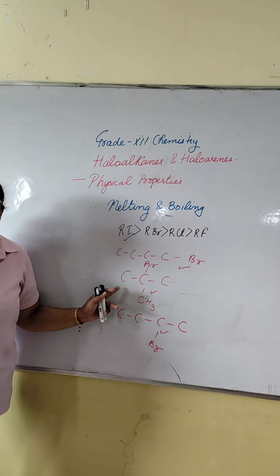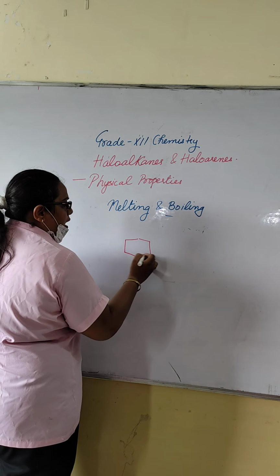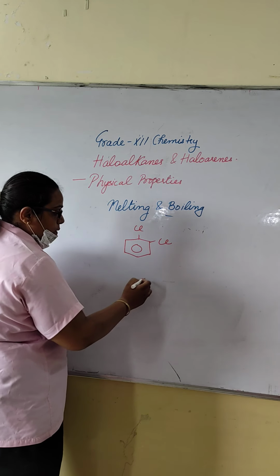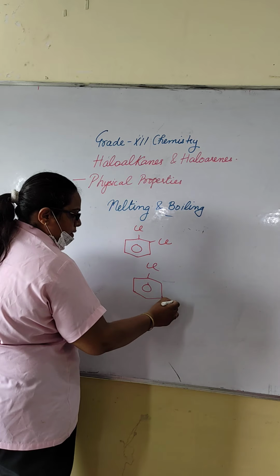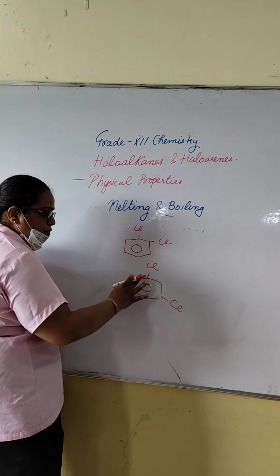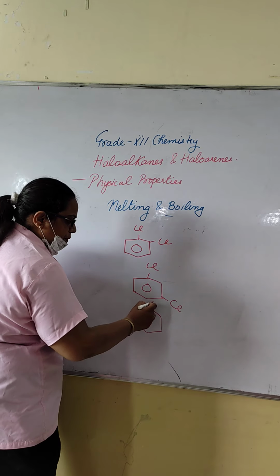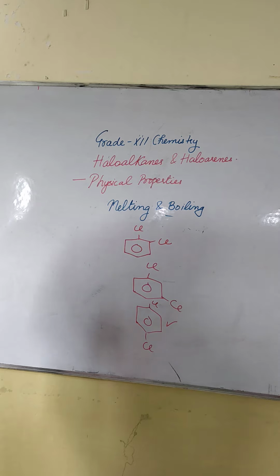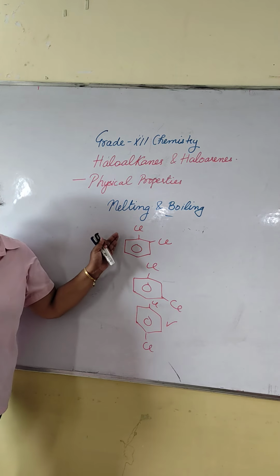Next is about aromatic compounds. Suppose this is ortho, this is meta, and this is para: 1,2 ortho, 1,3 meta, and 1,4 para. Para is the most symmetrical structure, so para has a higher melting and boiling point than meta, then ortho.